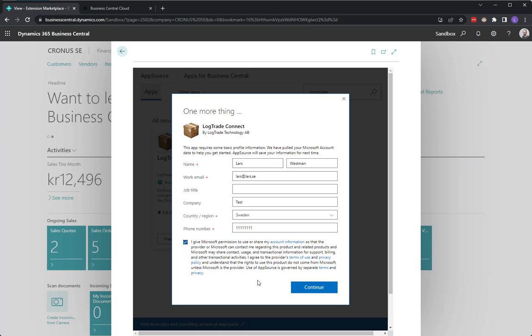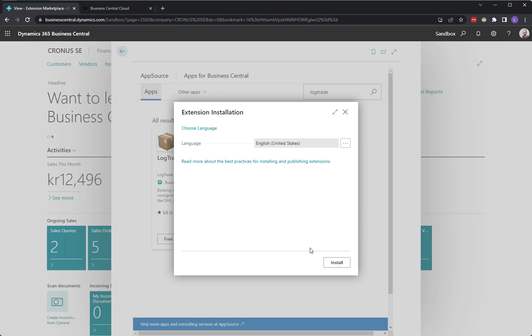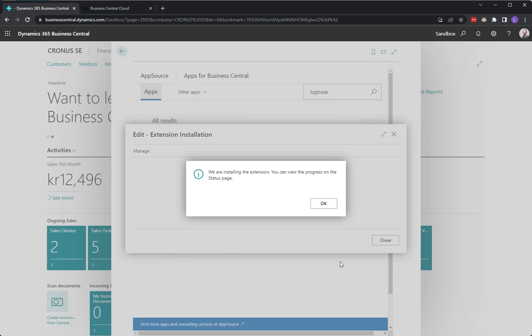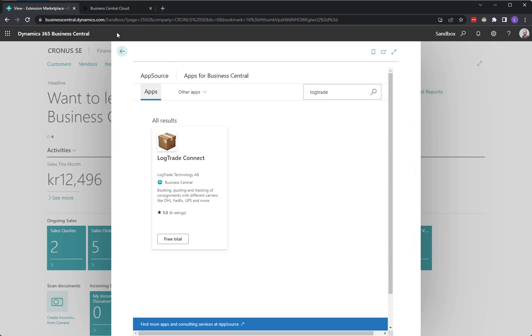I will give Microsoft permission. Click Continue. Click Install. And we are installing the extension. So after a while, you will have the app installed in your Business Central. And in the next video, we will look at the assisted setup.